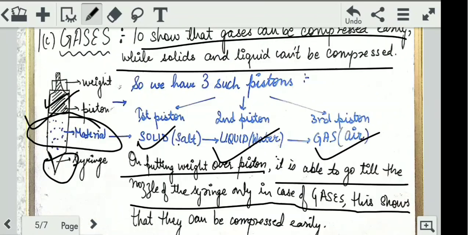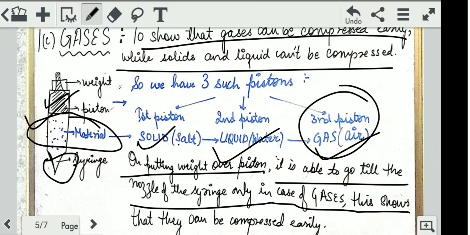What does this mean? Now when there is salt in it, what do you think? Will you be able to push the salt out easily in one go? No. It might take 3-4 seconds, or even say for example 10 seconds to push the solid, that is salt, out of the syringe, whereas liquid will go out in 5 seconds. But air will take no time, it will be out in just 1 second. So this shows how easily gases can be compressed, but solids and liquids cannot.